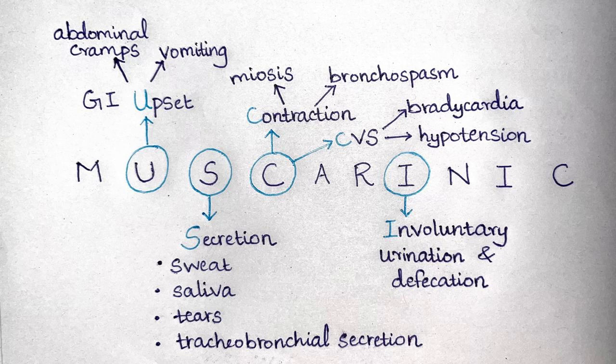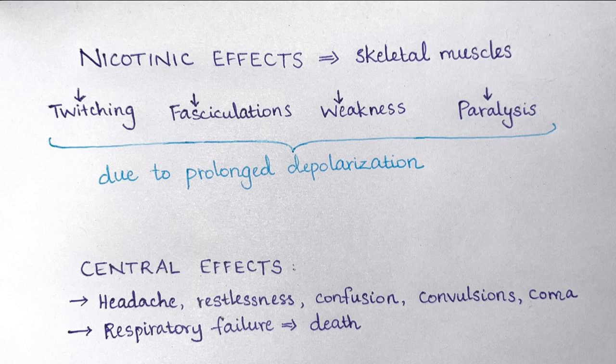C also stands for cardiovascular system, so there will be bradycardia and hypotension. I stands for involuntary urination and defecation. Nicotinic effects predominantly affect the skeletal muscles. There will be twitching, fasciculations, muscle weakness, and paralysis due to prolonged depolarization. Central effects include headache, restlessness, confusion, convulsions, and coma. Death can occur due to respiratory failure.